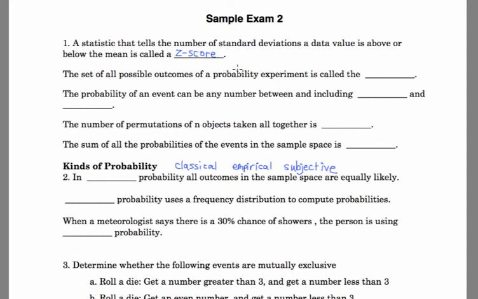Number 1 is from chapter 3. We won't do that on our test in Janice class. The answer is z-score. The set of all possible outcomes of an experiment is called the sample space.